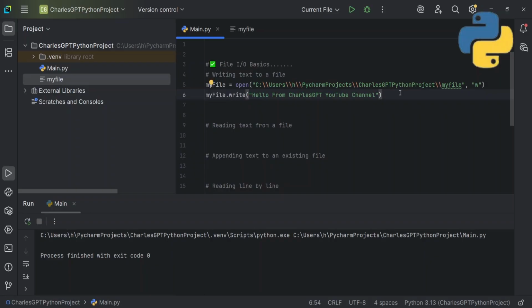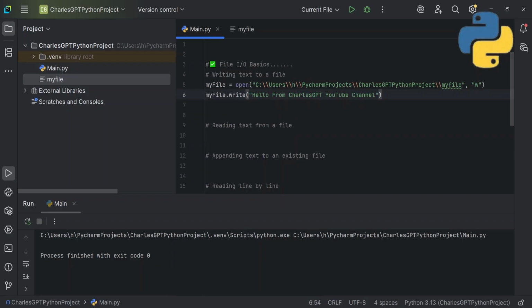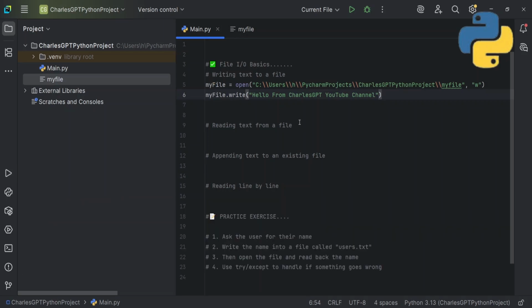You can write as many things as you need on your file using Python. So I don't want to go to my local directory, I just want to work on everything in my Python module.